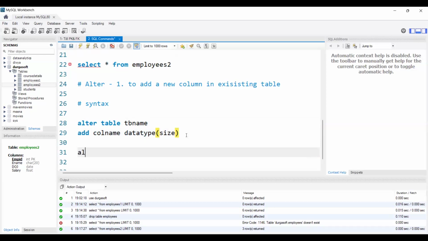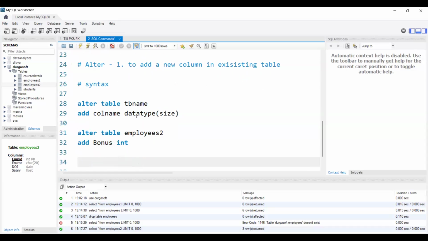Okay, let's see one example. Alter table, and we want to change the employees2 table, right? For the employees2 table, I want another column. So I will use add. The column name will be bonus. For the data type, bonus will be integer, because in bonus we will obviously have numerical data only. How much bonus we will get, correct? So the data type will be int. If we use character data, we will use the size, right? So this is how we will use this alter command. I guess you got some idea.